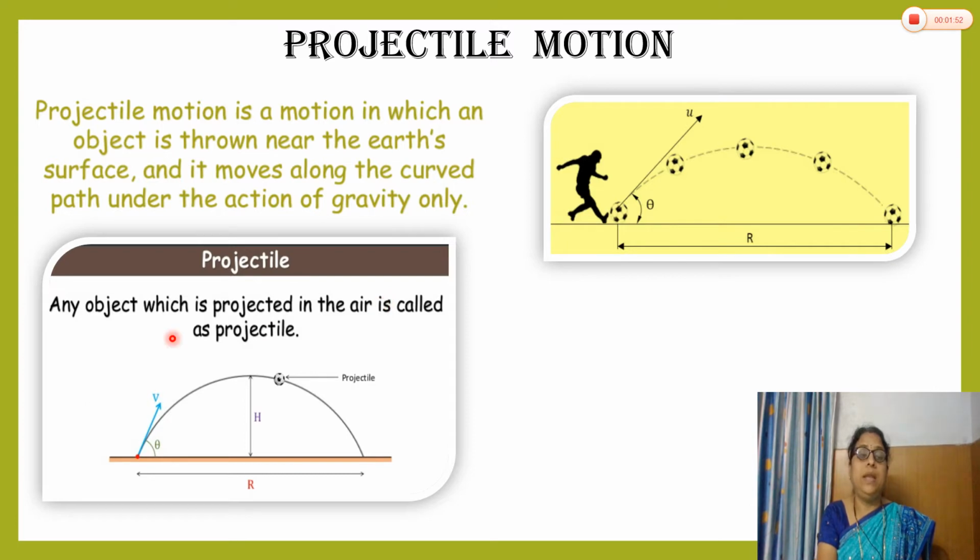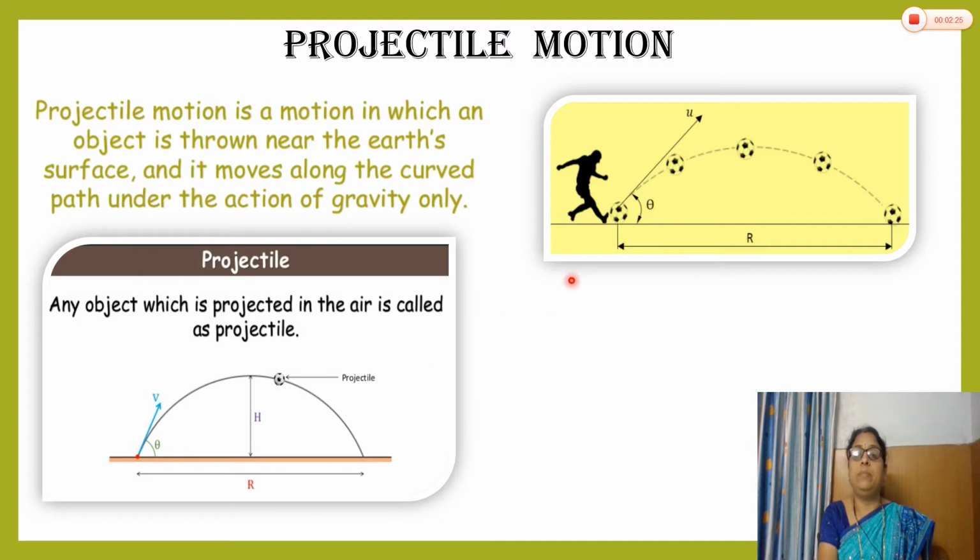Any object which is projected in the air is called a projectile. See in this diagram, this football is the projectile and it is projected from here with some initial angle theta. The initial velocity of the projectile, that is the ball, makes angle theta with the horizontal and is thrown in the air. It is under the action of gravity and follows this parabolic path. This motion is called projectile motion and the object is called a projectile.